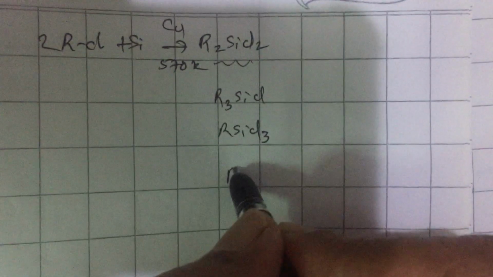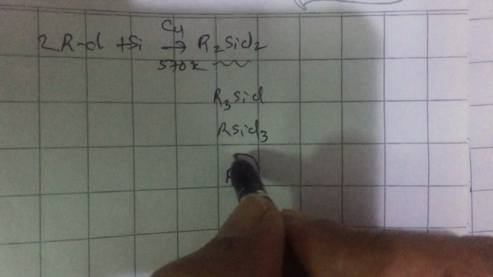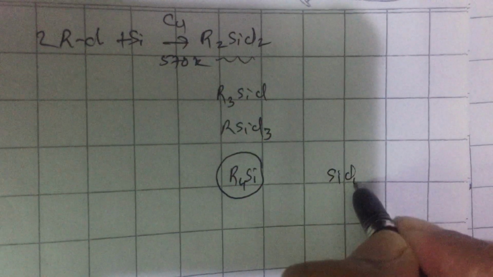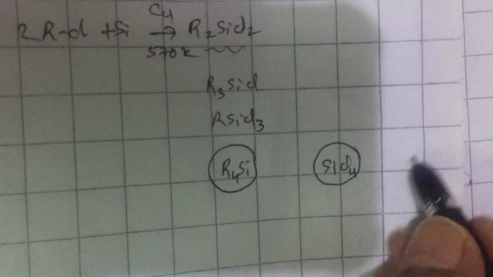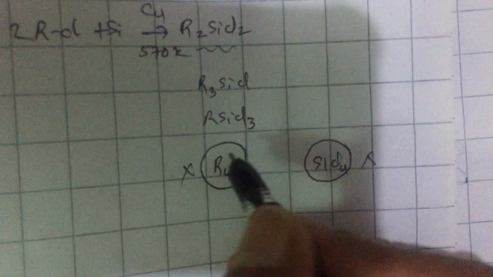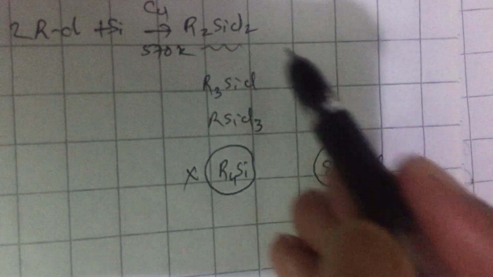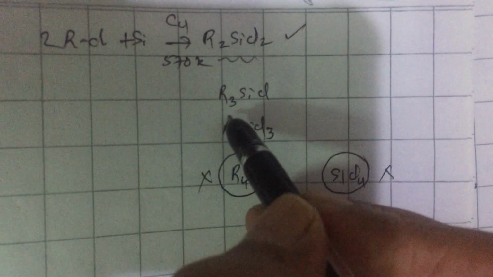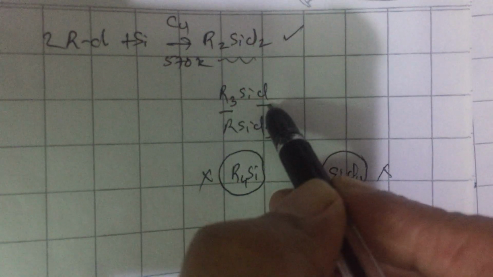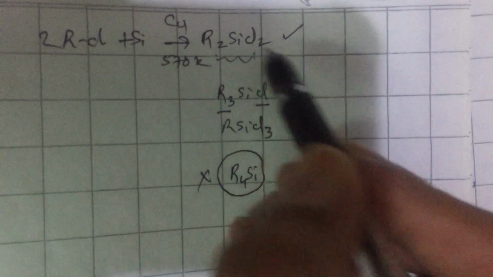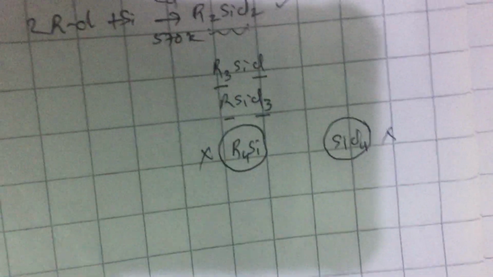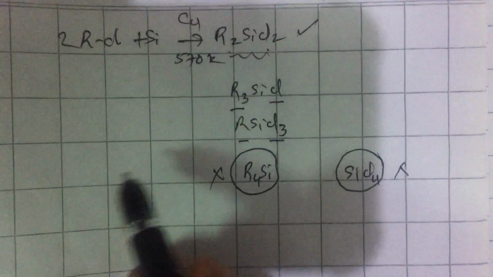Notice, if you are making R4Si, it is called tetraalkyl silane. If you make SiCl4, it is called silicon tetrachloride. Both of these cannot be used to make silicones. Notice silicon is always making total 4 bonds, either 3 alkyl groups and 1 Cl group, 2 alkyl and 2 chloro, or 1 alkyl and 3 chloro. Any of these can be used in the process of manufacture of silicones.